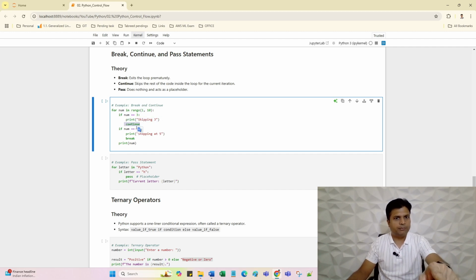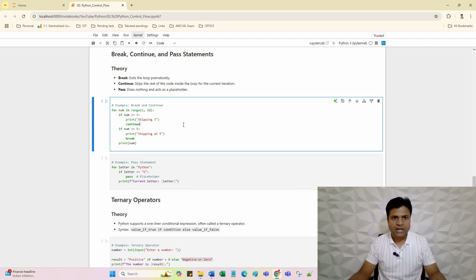The continue keyword will come. Once the continue keyword comes, control will not go anywhere else. Control will directly jump back to the loop. Then 4 will print here. Condition 5 will be true, control will print this one, and the break statement will come after 5. Just after 5 the break statement will come, nothing will be checked by the control, and the loop will exit.